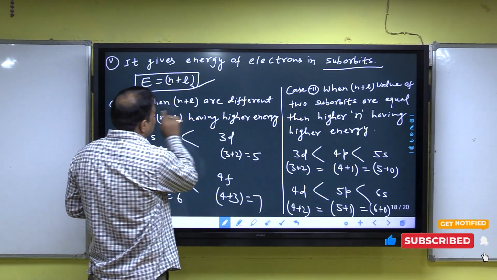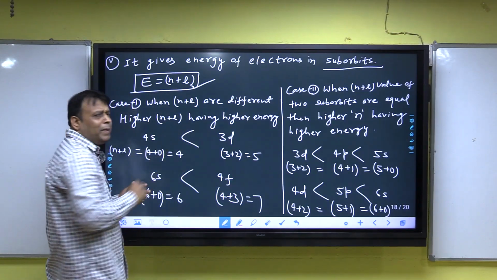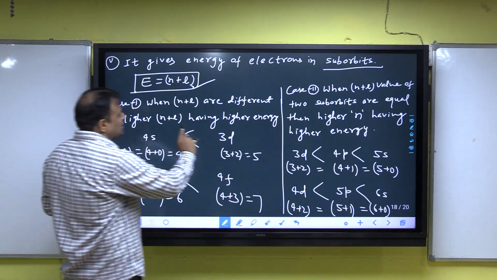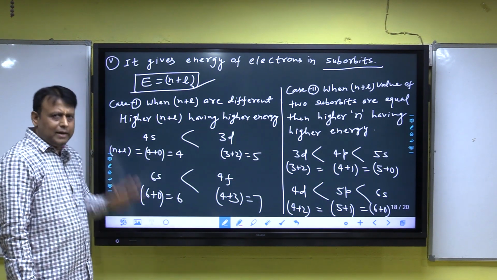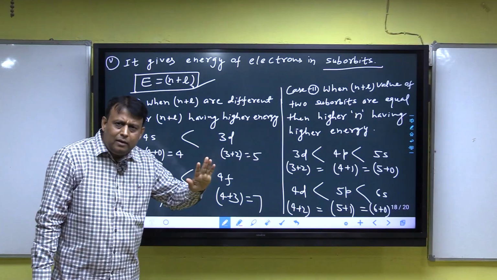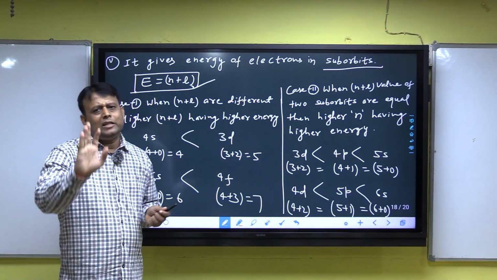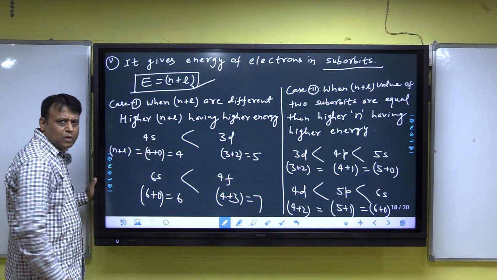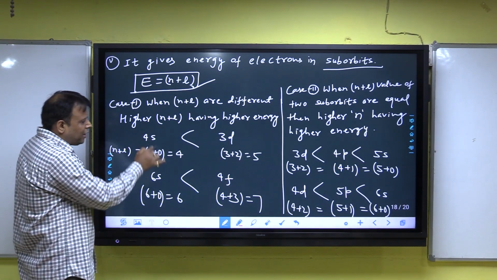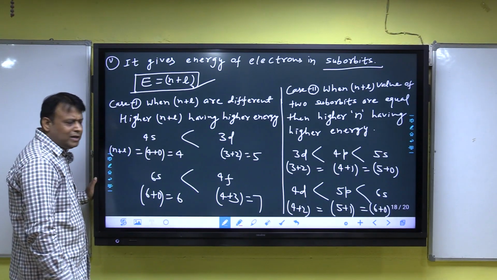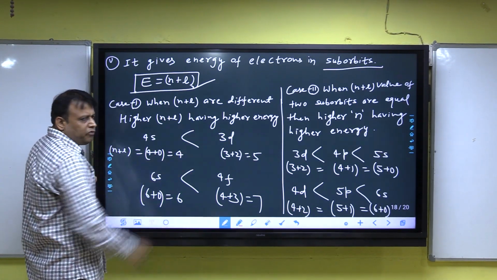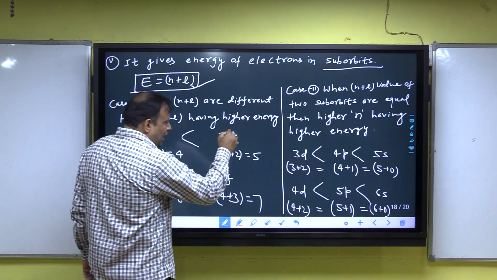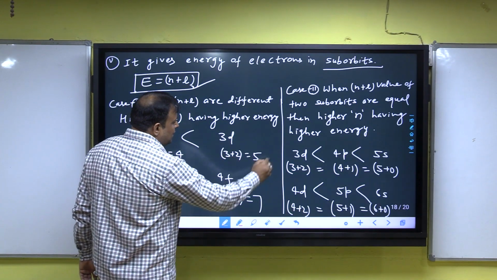When n plus L of two suborbits are different, then it is very easy. Higher n plus L has higher energy. Example, 4s. 4 is the principal quantum number, and for s, L is 0, the azimuthal quantum number. The n plus L is 4 plus 0, 4. 3d, 3 is the principal quantum number, and for d, L is equal to 2, so 3 plus 2 is equal to 5.